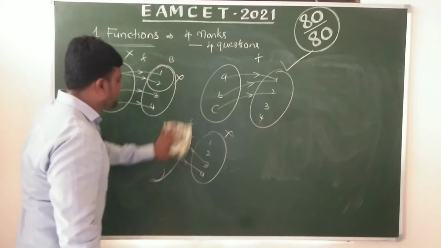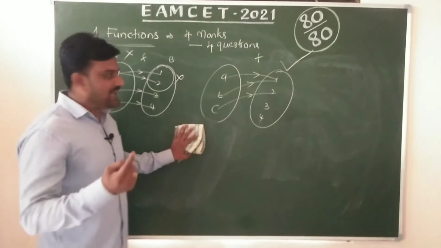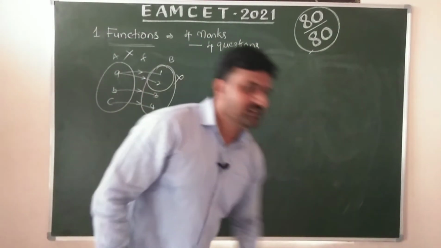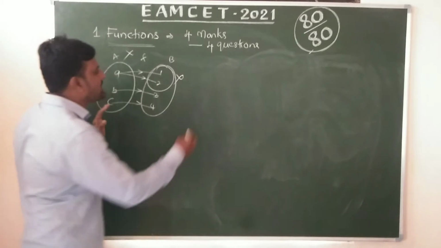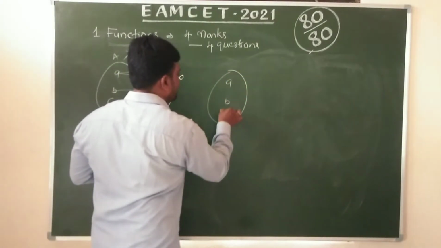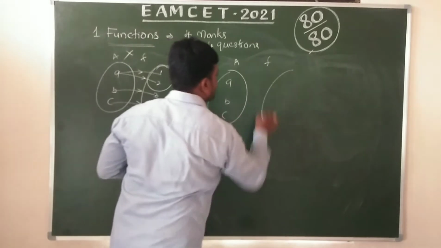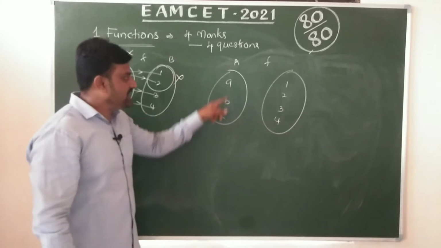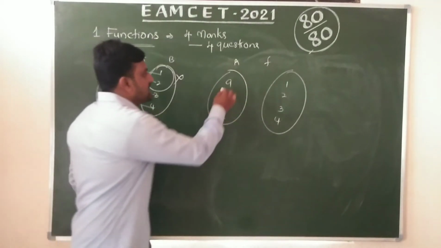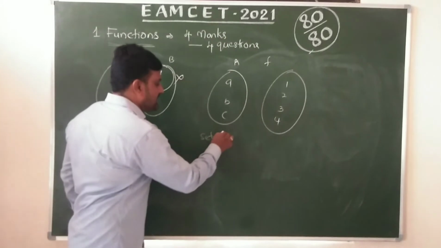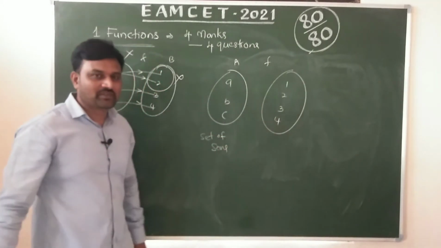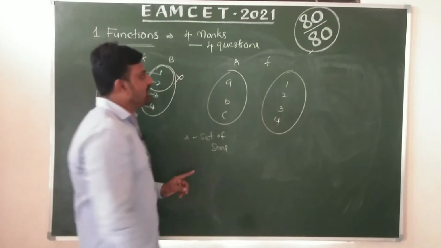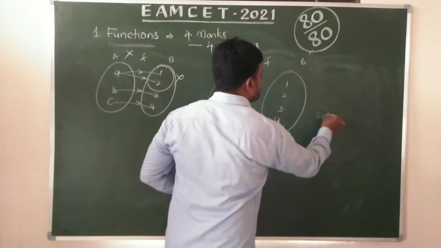That's why I am giving one funny example. Let's say the first set A is the set of sons. Now B is the set of fathers.